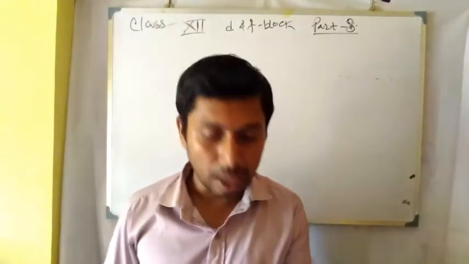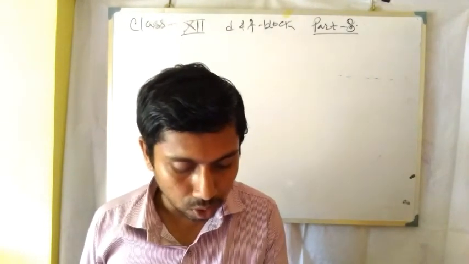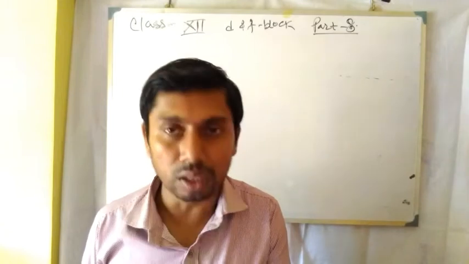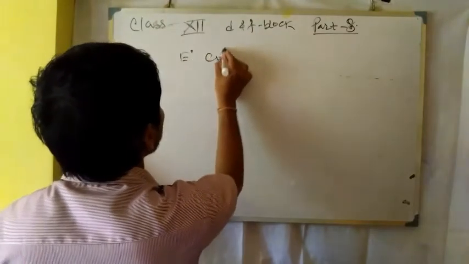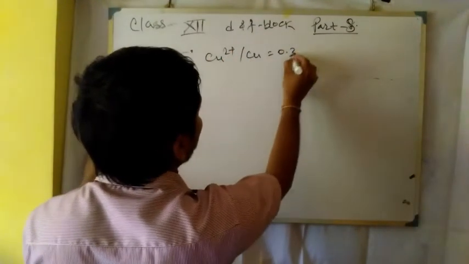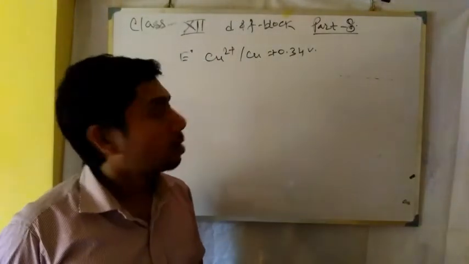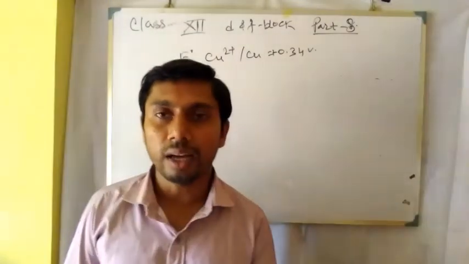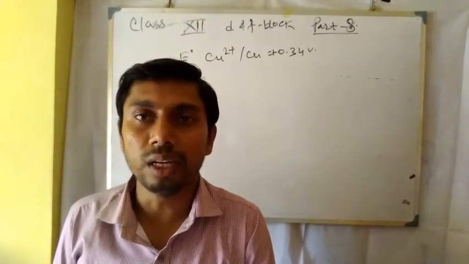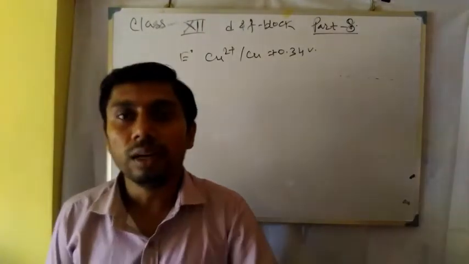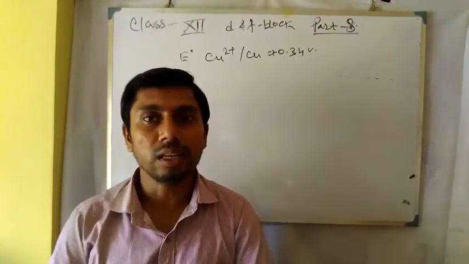The E0 value of M2+/M for copper is positive, that is 0.34 volt. What is possibly the reason for this? So E0 value of Cu2+/Cu is equal to +0.34 volt. What will be the possible reason? Now all the metals, generally the higher reactive metals, generally come with a negative E0 value, and as the negativity of the reduction potential value increases, its strength as a reducing agent is increasing. So here the strength is less.